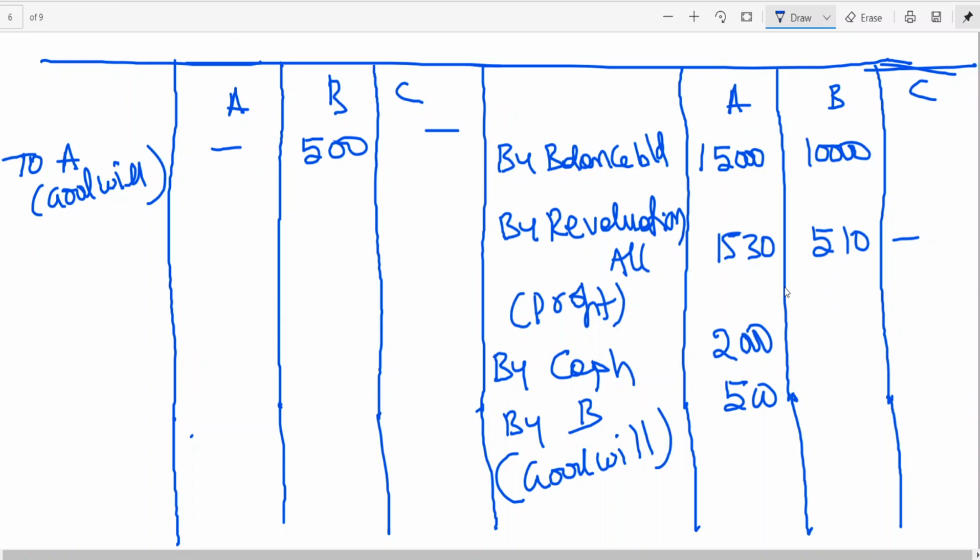We don't have any reserves in this problem. Any other adjustment relating to partners' capital, we don't have any.